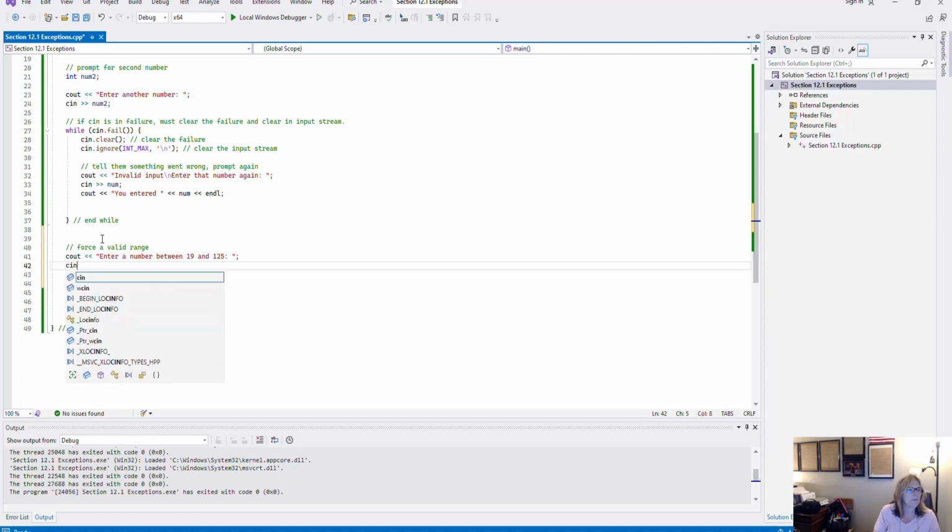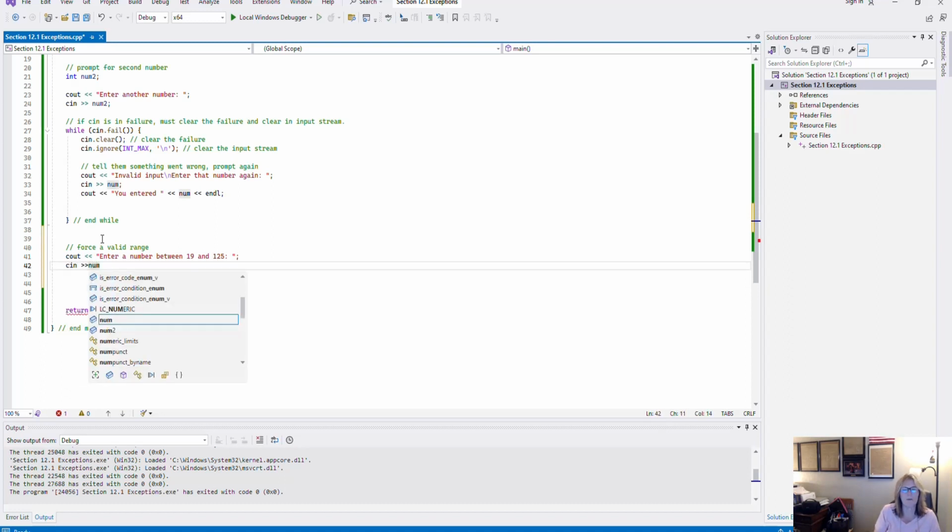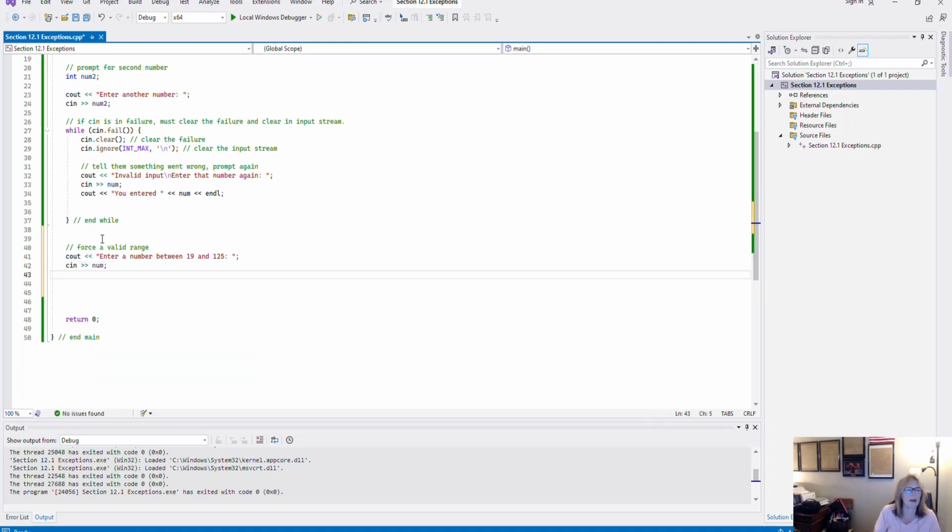So then I'm going to cin, let's just use num again because we already have that one, right? And then what I'm going to do is say while my cin is in failure, there's 3 things in a loop, or excuse me, when I'm trying to force a range. First of all, I need it to be within the range, and second of all, I need the input stream not to be in failure. And then we'll have our opening and closing, end while.